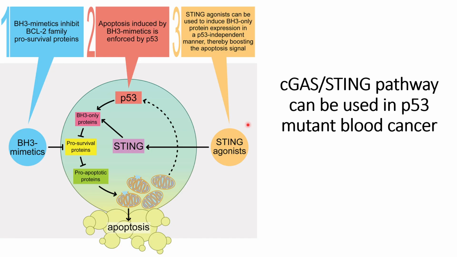In the paper, we will discuss how this STING agonist can be activated, and what results the researchers observed to come to this point, that the cGAS-STING pathway is an alternative for p53 mutant blood cancers towards upregulating these BH3-only proteins, so that we don't have to artificially mimic these BH3 upregulations in the blood cancer cells of patients who are affected with blood cancer. I hope you understood this graphical abstract that is presented in the paper.